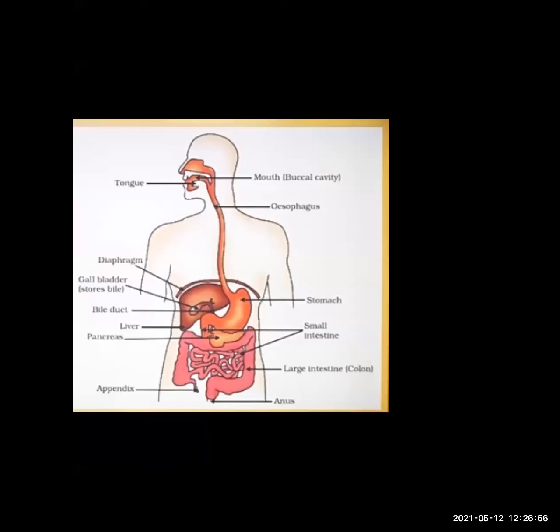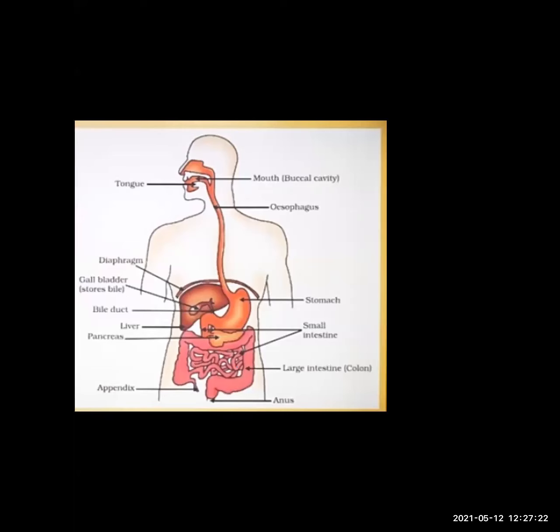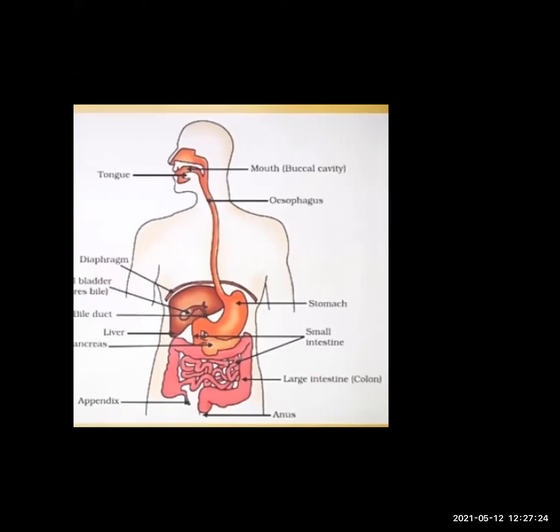Now food is moved into the esophagus. Is it clear? Esophagus is a connection between the mouth and the stomach. Food moves through the esophagus into the stomach. It is the linkage between the mouth and the stomach.